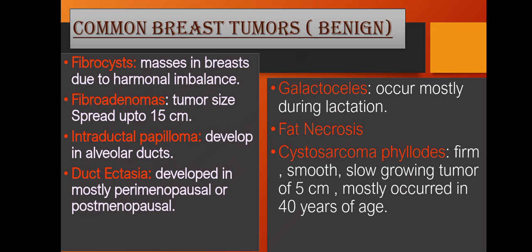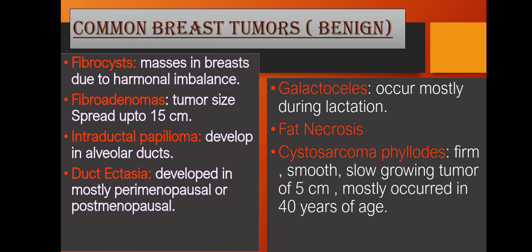Now we will move to the common benign breast tumors. First of all, fibrocysts. Fibrocysts are masses in the breast due to hormonal imbalance. The first common breast tumor is the fibrocyst, a mass that grows in the breast due to hormonal imbalance in the body. And the second one is fibroadenoma. Fibroadenomas are also due to hormonal imbalance, but the size spreads to more than 5 centimeters.